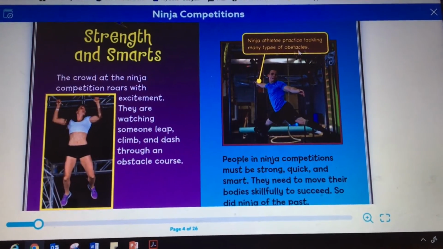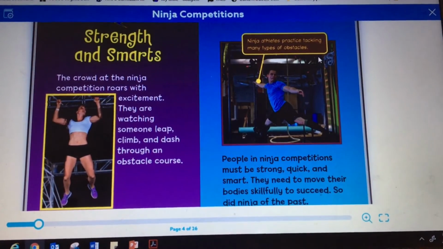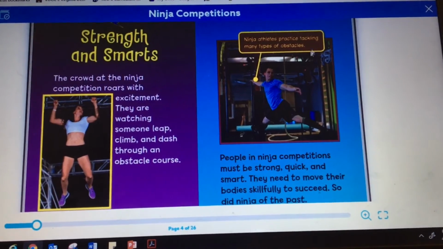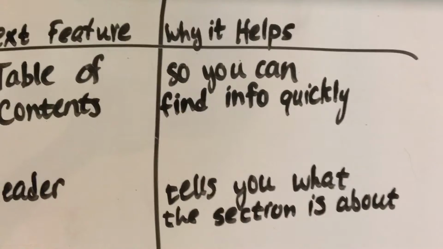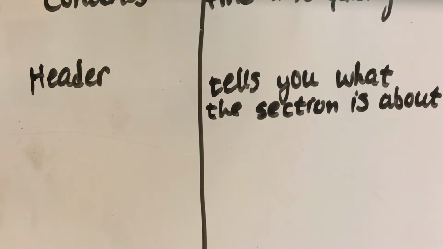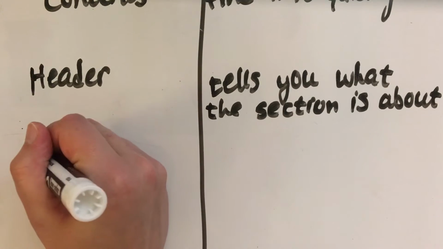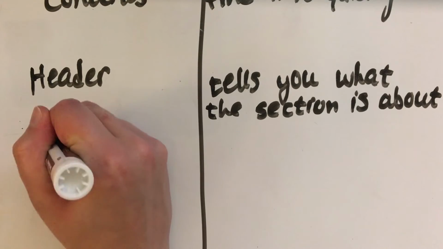And over here, ninja athletes practice tackling many types of obstacles. Over here, I've got a caption. I'm going to write caption down. So that's one I think we don't want to forget. Caption.